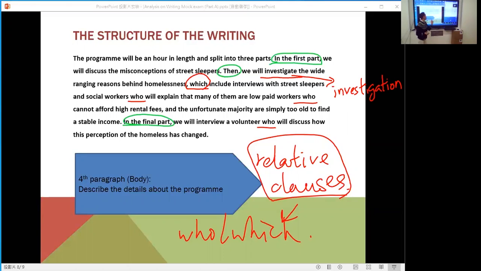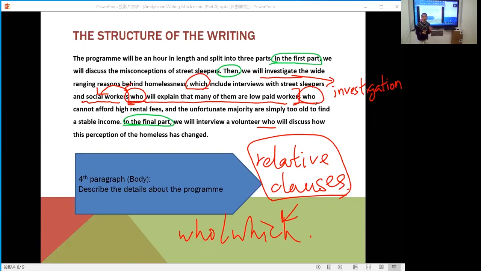And the second relative clause, who will explain that many of them are low-paid workers. So who refers to social workers. The social workers will explain to you. So this is another one. This part is the relative clause. And next one, again, who is the relative pronoun.